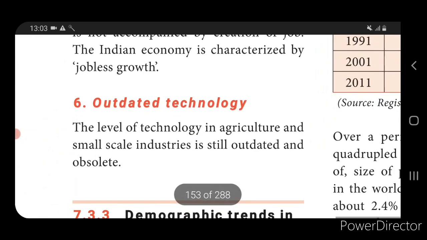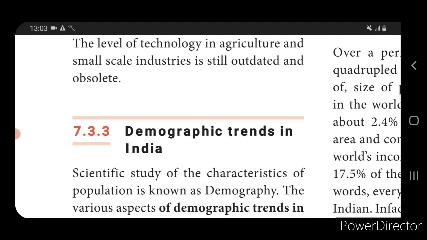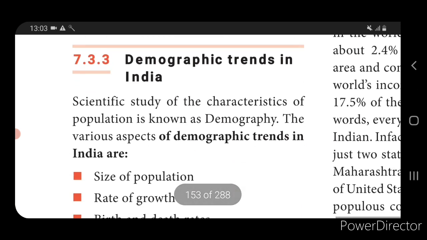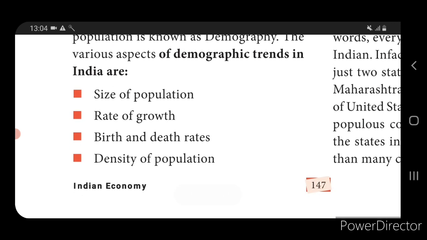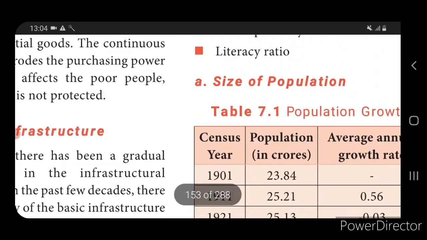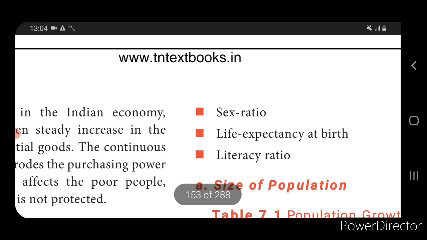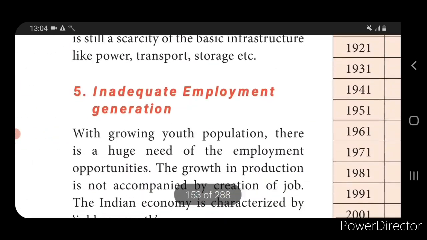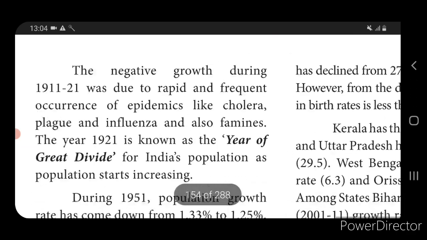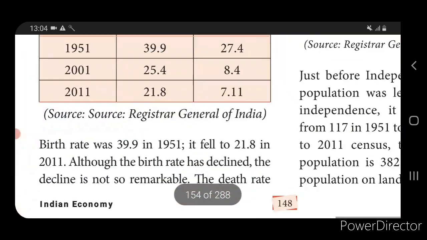Okay. Next, we saw the demographic trends in the Indian economy. Demography is the scientific study of the characteristics of the population. Through detail we study the population. It is known as the demographic profile. Demographic trends in India include the size of population, rate of growth, birth rate and death rate, density of population, sex ratio, life expectancy at birth and literacy rate. Okay. Next, we come to know about the main thing.